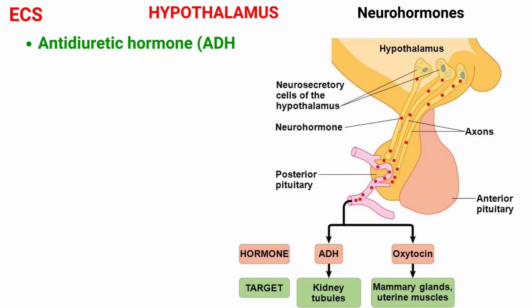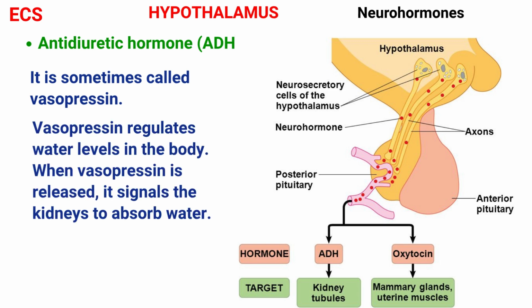This hormone is primarily known as ADH because of its action on the kidneys. It is sometimes called vasopressin when secreted in high concentrations to stimulate contraction of smooth muscles in the walls of arterioles in response to hemorrhage or dehydration. Vasopressin regulates water levels in the body. When vasopressin is released, it signals the kidneys to absorb water.